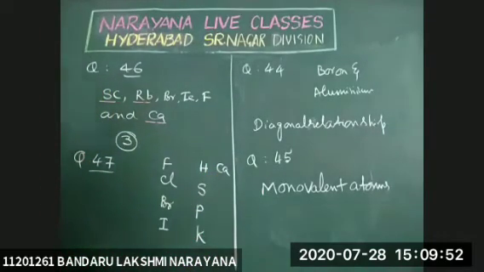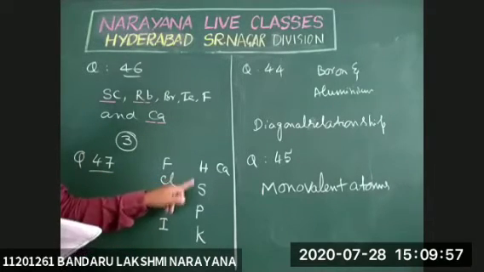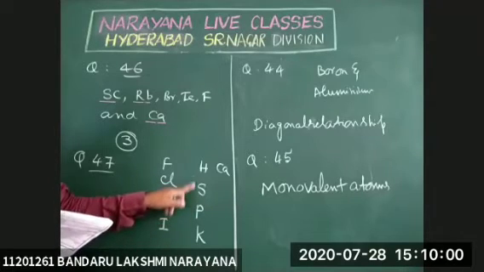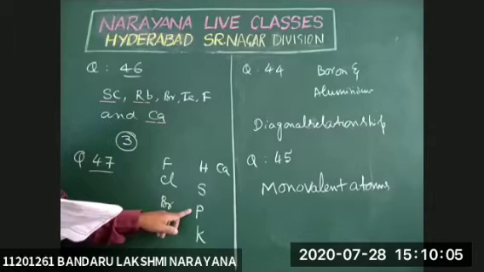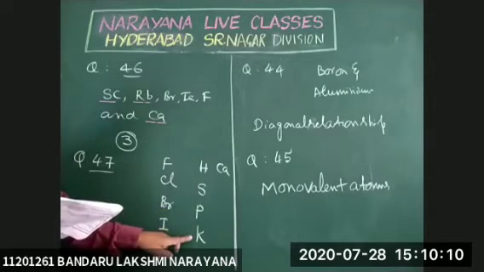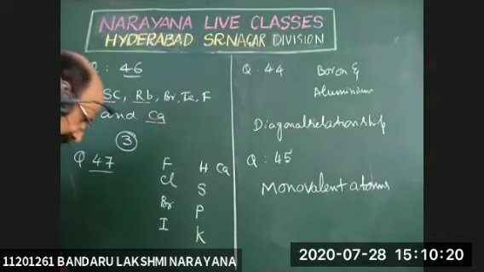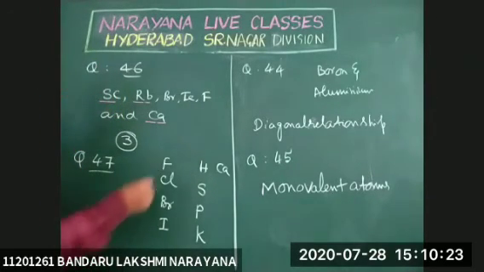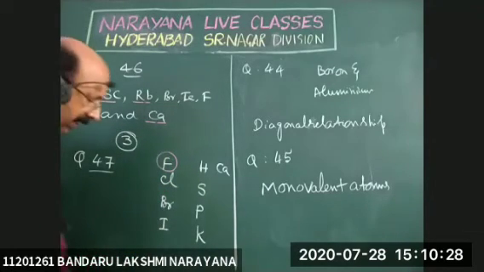There are given fluorine, chlorine, bromine, iodine, hydrogen, sulfur, phosphorus, potassium, and calcium. So how many have lower electronegativity than oxygen? There are 8, because fluorine is highly electronegative. Remaining all are less electronegative.